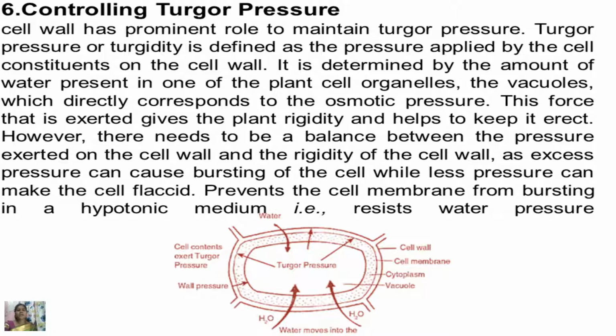However, there needs to be a balance between the pressure exerted on the cell wall and the rigidity of the cell wall. An excess of pressure can cause the bursting of the cell, while less pressure can make the cell flaccid. So the cell wall has a role in maintaining the turgor pressure. It prevents the cell membrane from bursting in a hypotonic medium, as it resists the water pressure. The cell wall also has a role in maintaining the pressure inside.